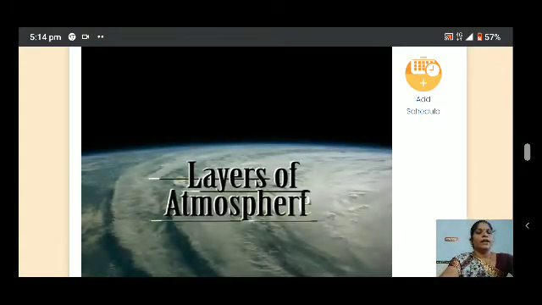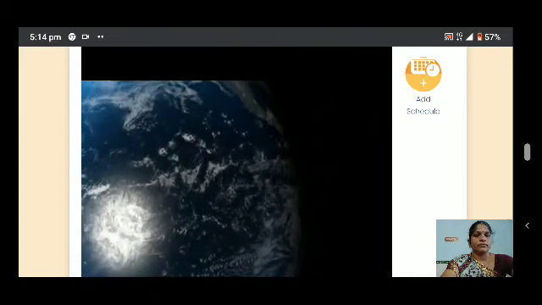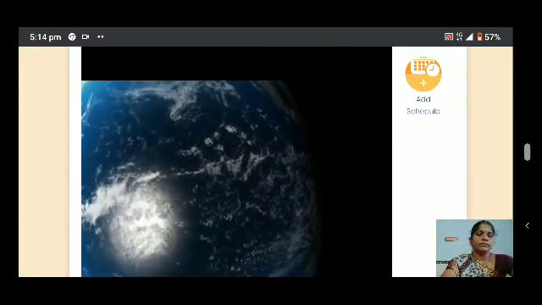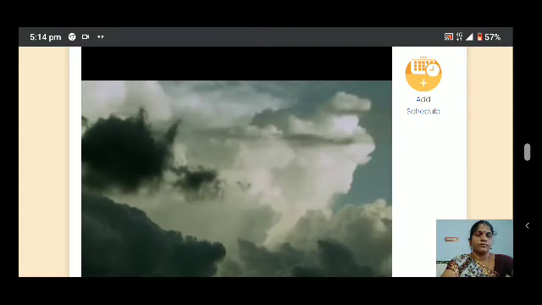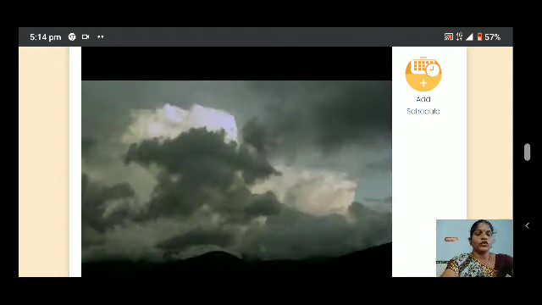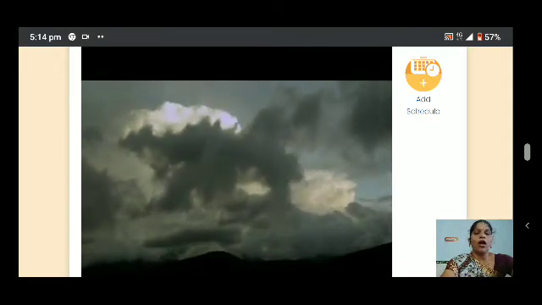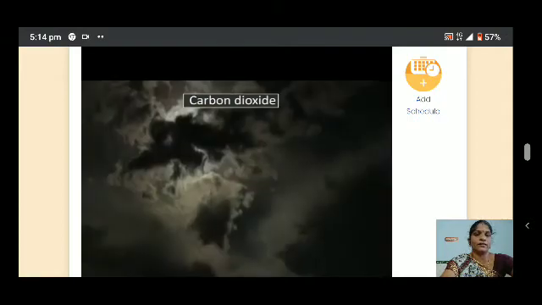Layers of atmosphere. We know the layers of atmosphere. The atmosphere always protects us from the harmful gases.